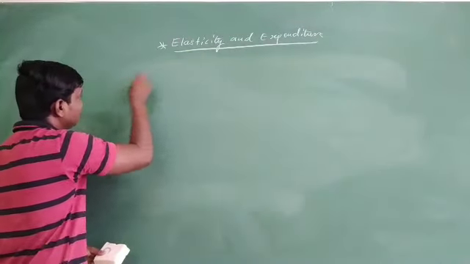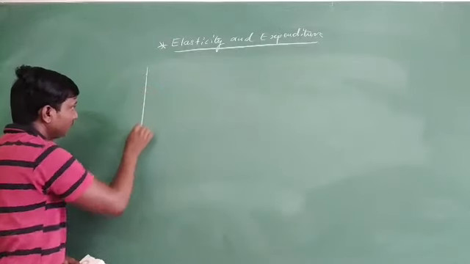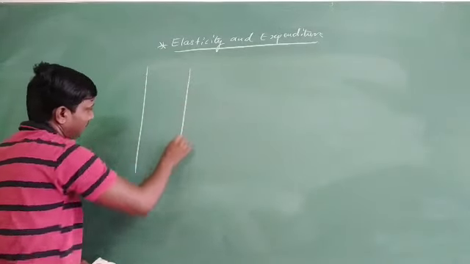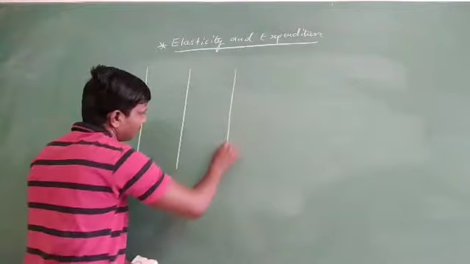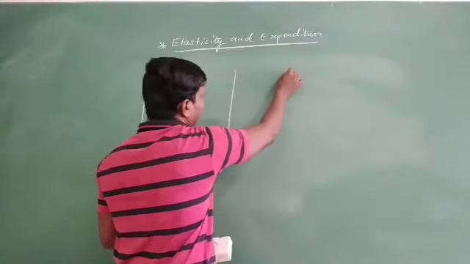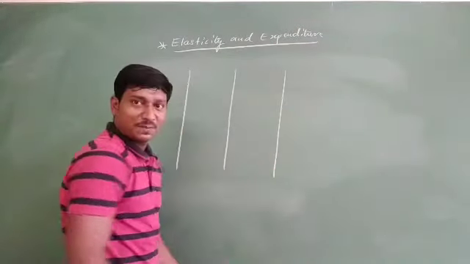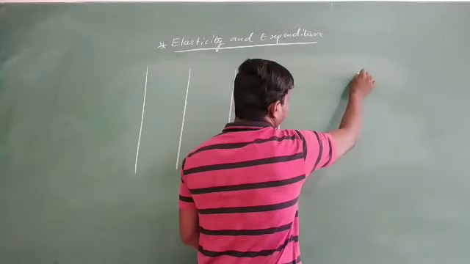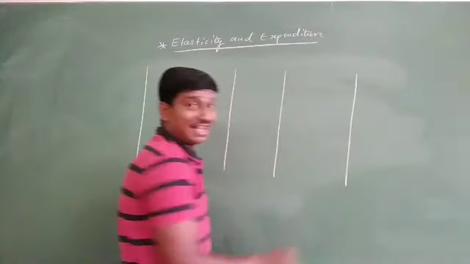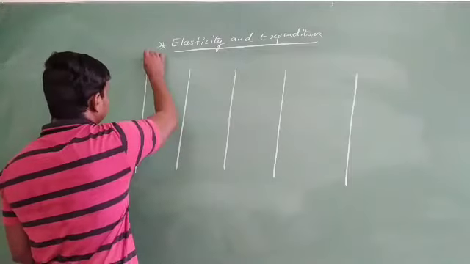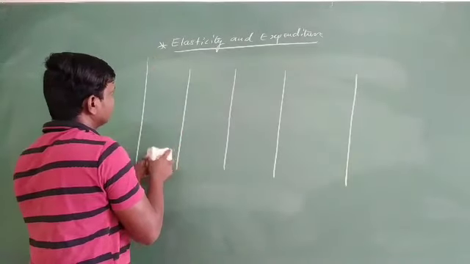I am going to read the first one: price, quantity, expenditure, and here elasticity of expenditure. Okay?